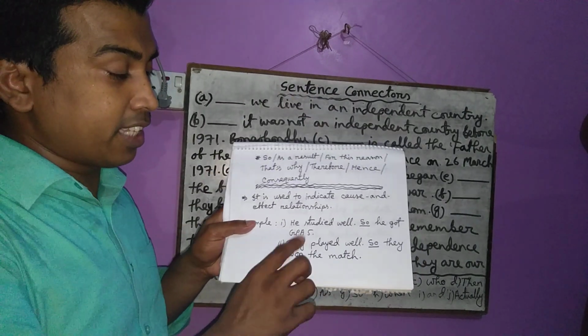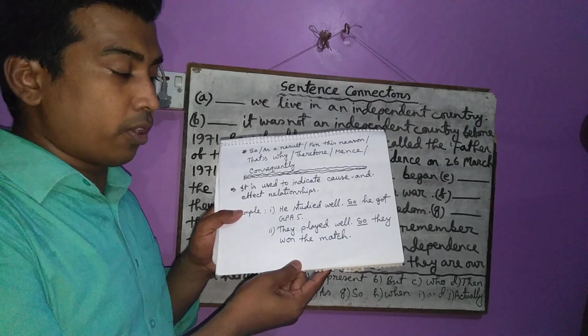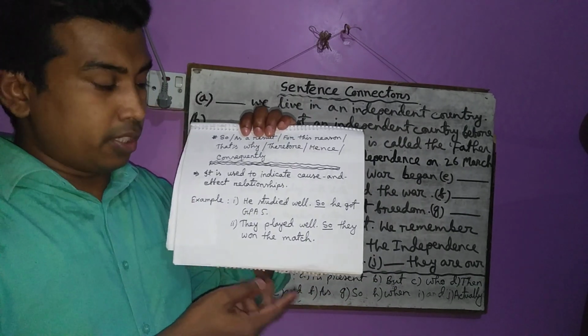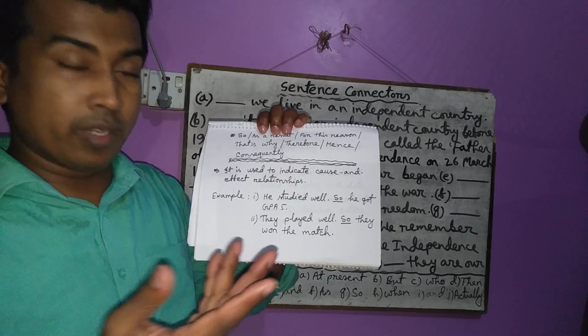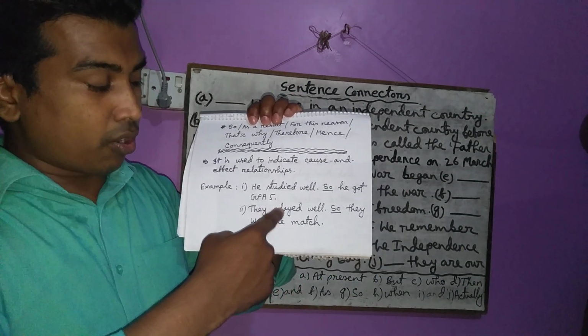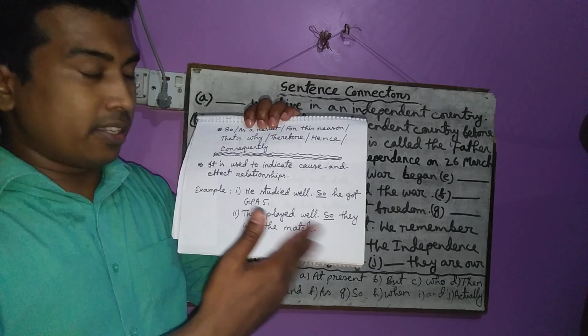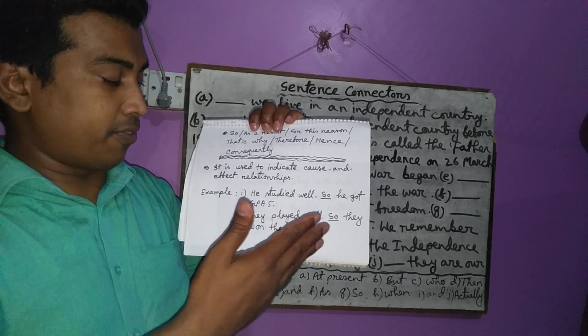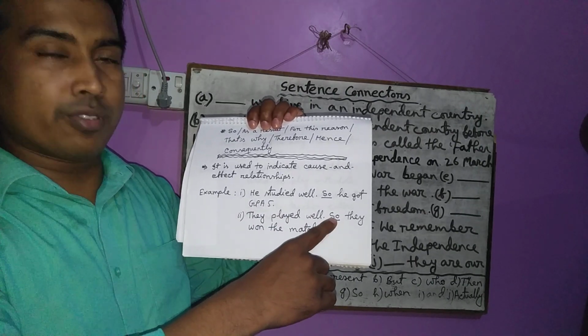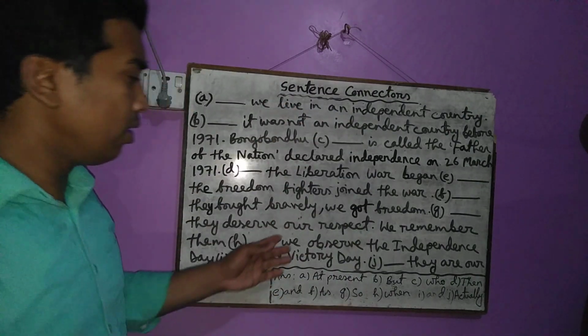Then the next sentence: they played well, so they won the match. You know that by playing well, you will win the match. It is a cause, it is a result. And there is a relationship between cause and effect here. That's why you have to use so. So look at here.